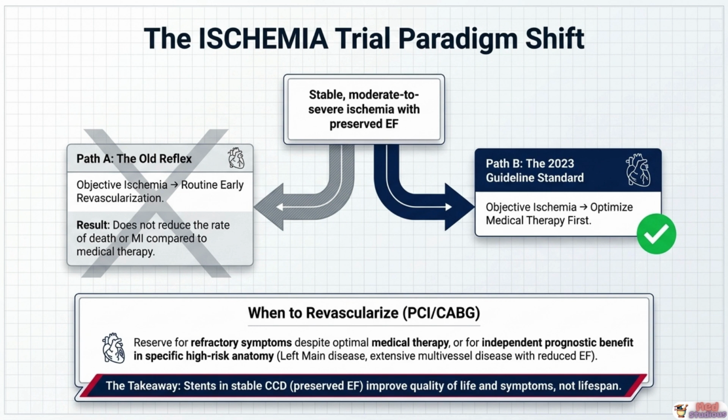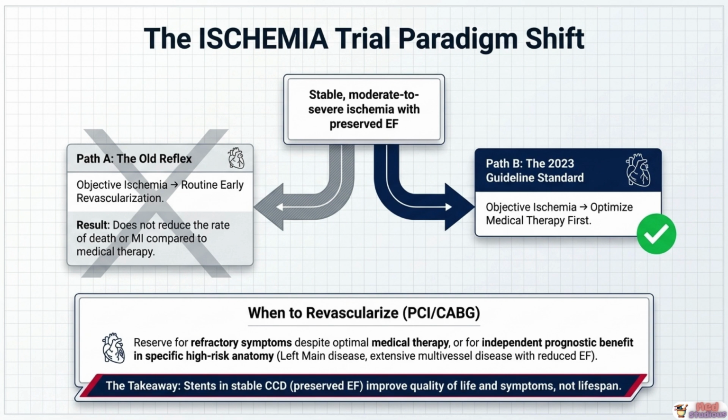The current 2023 guideline standard, Path B, instead directs clinicians to optimize medical therapy first whenever objective ischemia is identified in this population. Revascularization, whether through PCI or CABG, is now reserved specifically for 2 scenarios: refractory symptoms that persist despite genuinely optimal medical therapy, or specific high-risk anatomical findings, such as significant left main coronary artery disease or extensive multivessel disease combined with reduced ejection fraction, where revascularization confers an independent prognostic benefit.